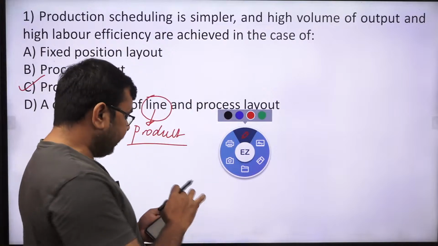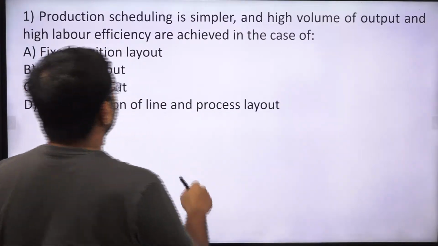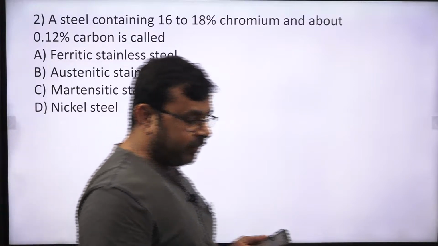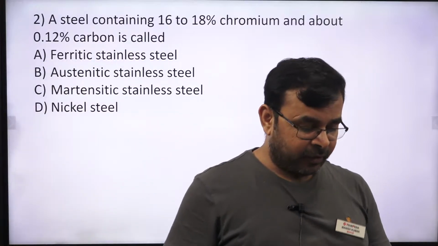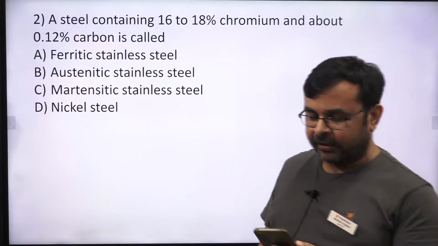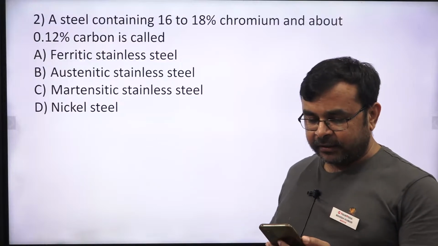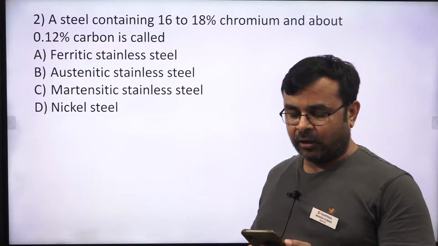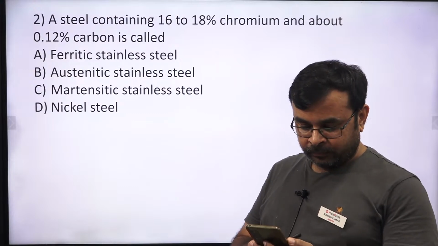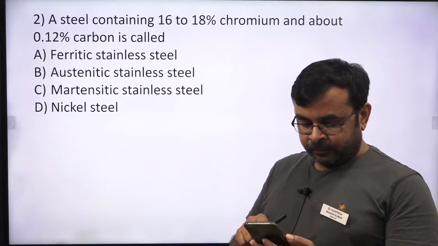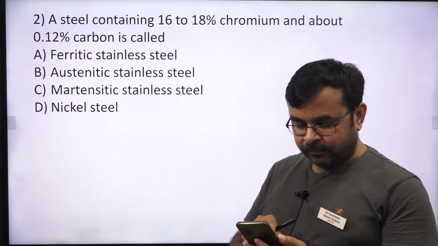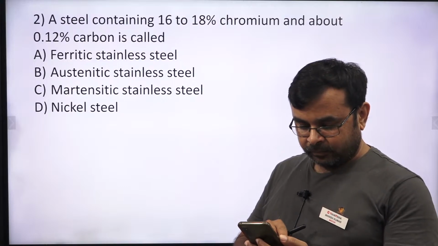Okay, so let's see another question. Here we have a very important question, which has already been asked many times in the exams. Steel containing 16 to 18% chromium and about 0.12% of carbon is called. Anyone? If you have answered, then just tell me which one is the right one.